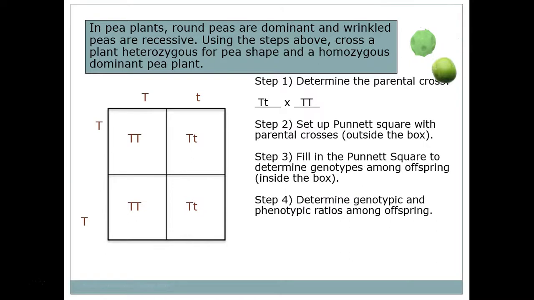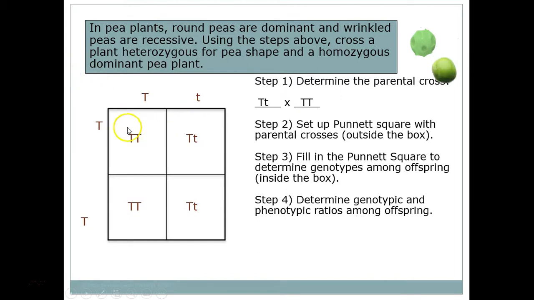All right, so let's determine our genotype and phenotype ratios. What's the possibility that a child is going to be big T, big T? It is 50%. What is the possibility that the child is going to be big T, little t? It's 50%. So there's a 50% chance the child is going to be homozygous dominant, and a 50% chance the child is going to be heterozygous. Now, what is the percent chance that the child is going to be round?